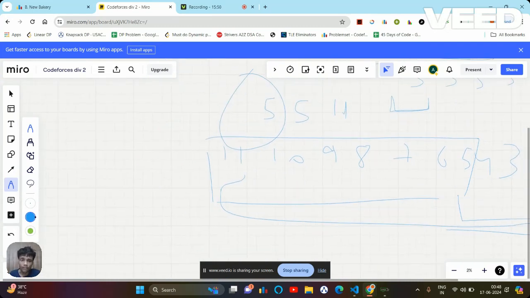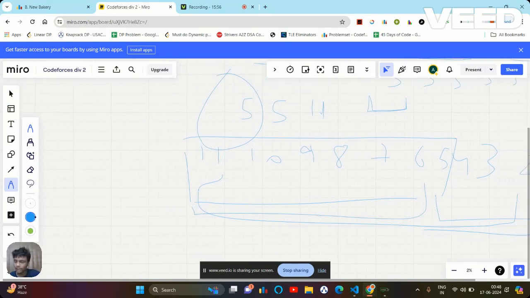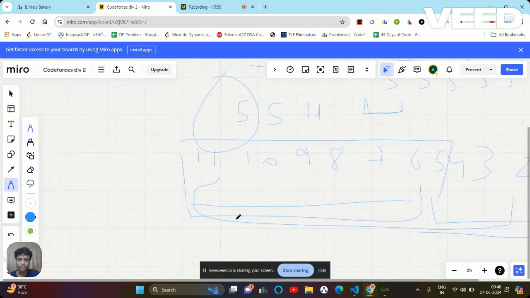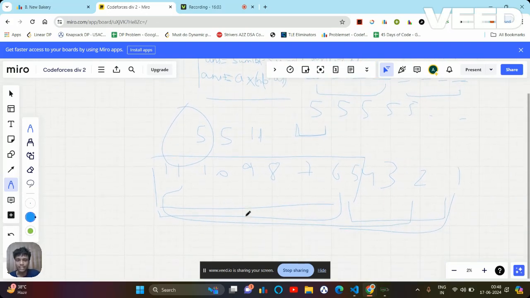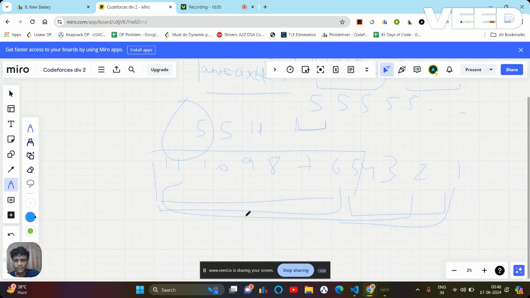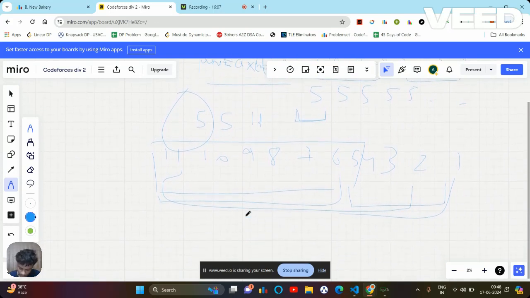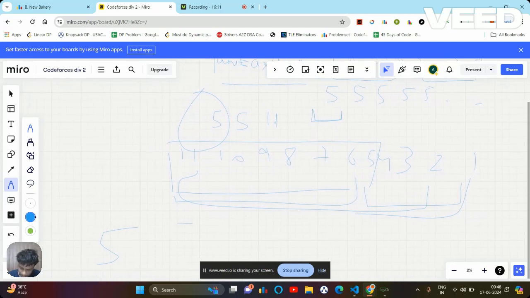If you simply observe, here I am picking 6 elements, right? But at the end I need to pick only 5 elements. So I'm doing here the max of n minus b and a. Now what will be the value of n minus b in that case? n is simply 5 and b is 11.